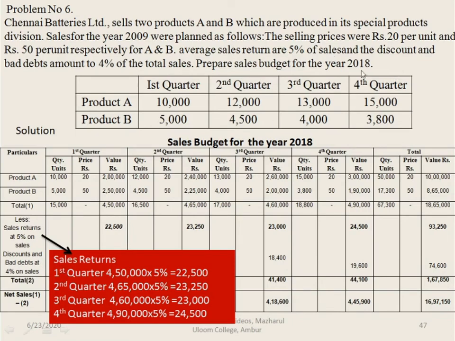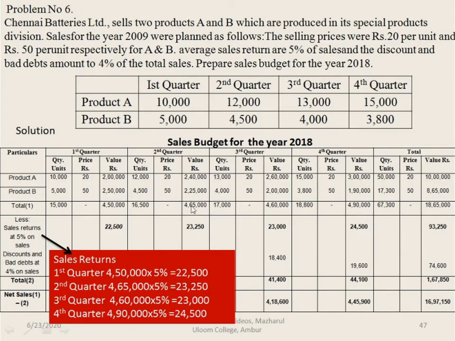Now as per the problem, you can see that the average sales return is 5% of sales. So we have to deduct the sales return. Sales return has to be reduced. Sales return for the first quarter it is 4,50,000 into 5%, that is 22,500.